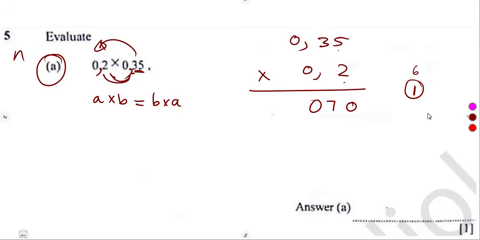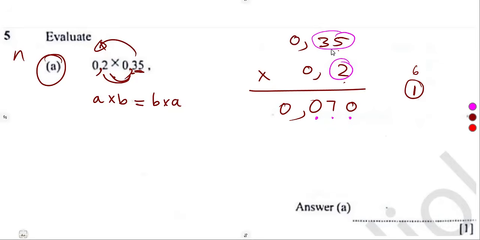Okay, so how many decimal places are we going to have in this answer? From what we had in the question, here there were 2 and here 1. So 2 plus 1, that's 3. We're going to count them: 1, 2, 3. So we are going to have 0,070. We are supposed to have 3 decimal places after the comma.